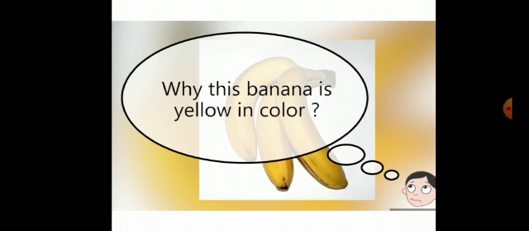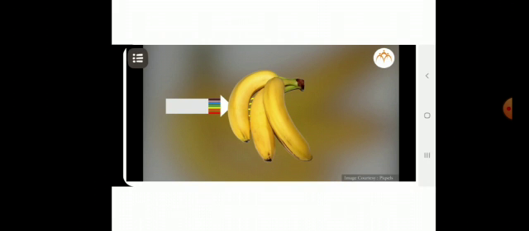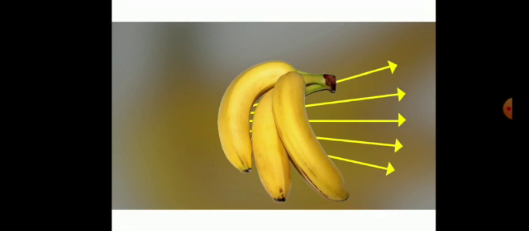Now let me ask you one question. Why is this banana yellow in color? Banana absorbs all non-yellow light or wavelength of light and it reflects only yellow light. Therefore, it is yellow in color.